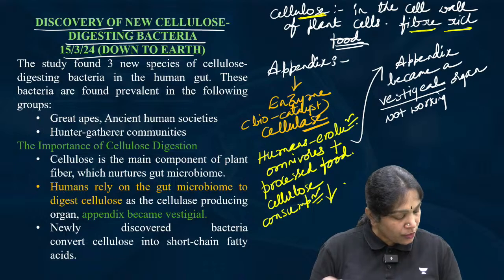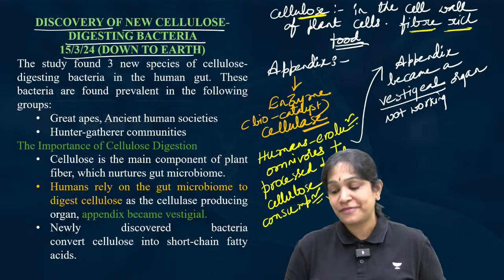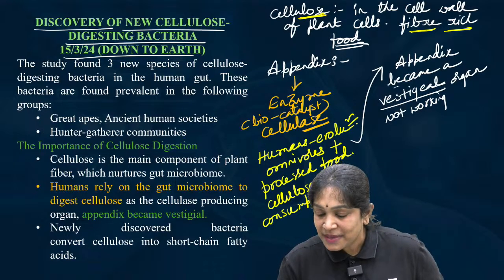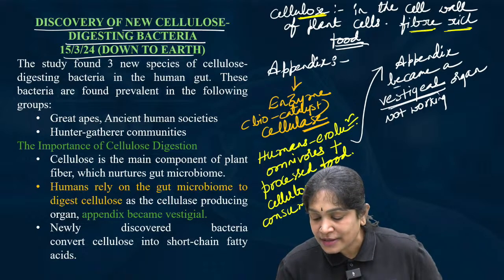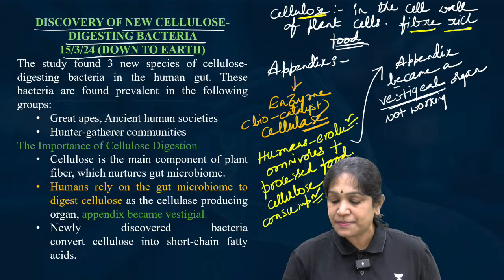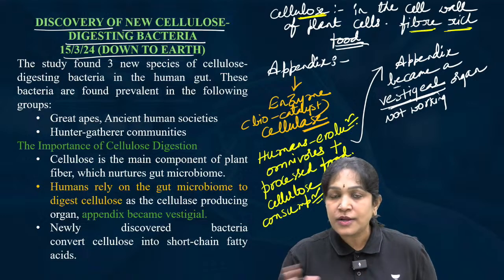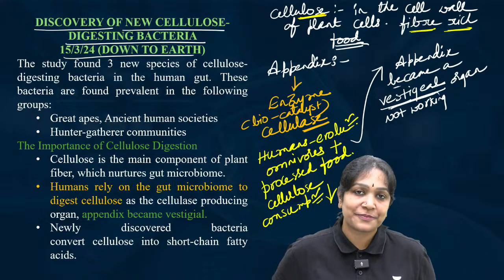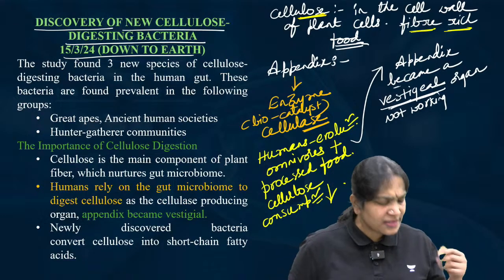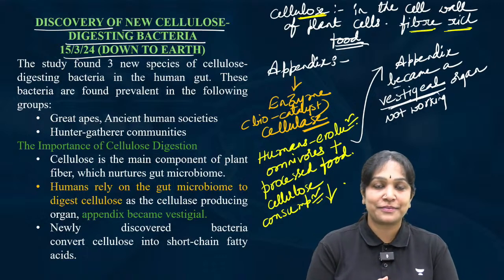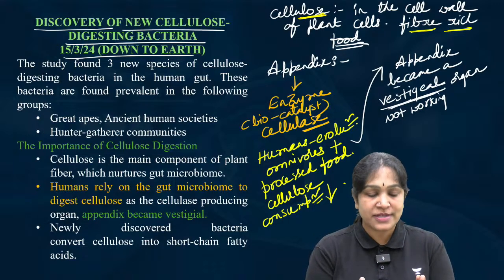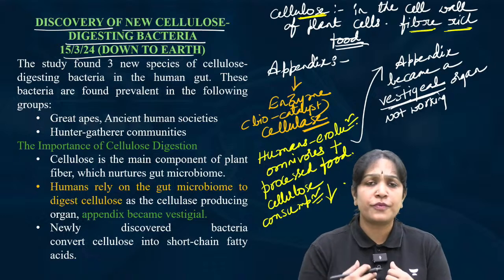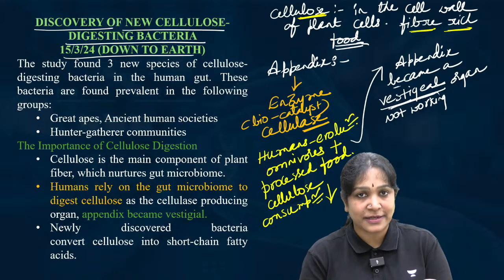No, we don't have. Because the appendix became vestigial organ, not producing the cellulase. Then comes the question, then how are we digesting that? When I eat sprouts or sometimes a whole fruit, how am I digesting it?